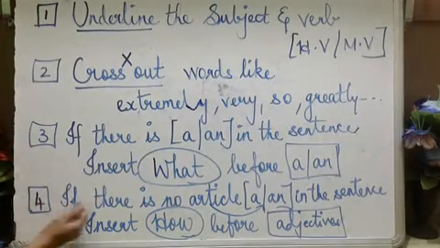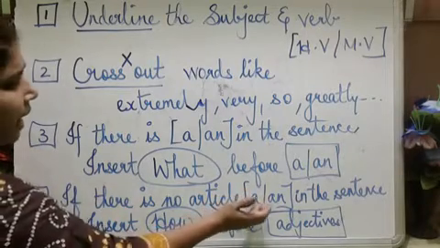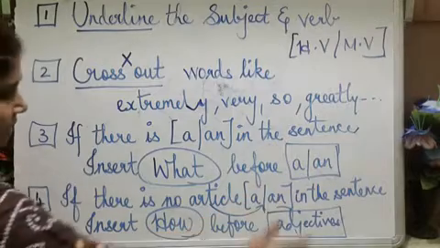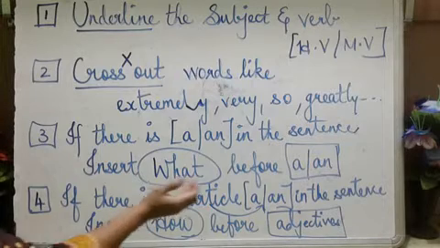The fourth one is if there is no article, that means a or an is not there in the sentence, what you have to do? I am talking only about a and an.